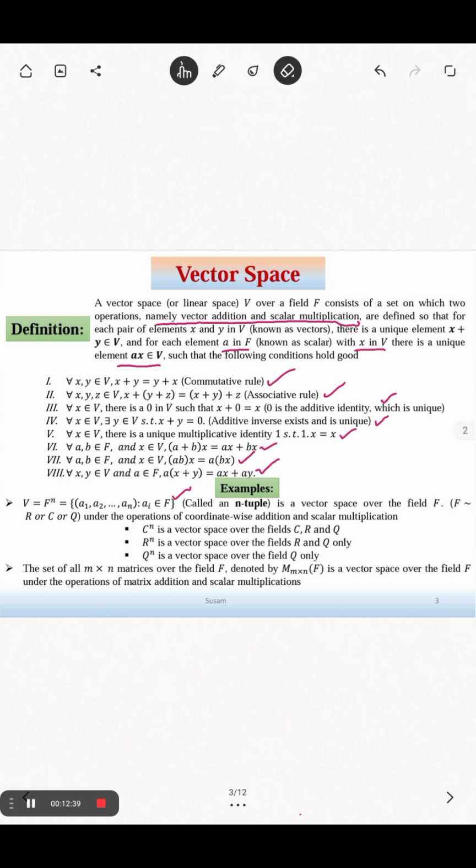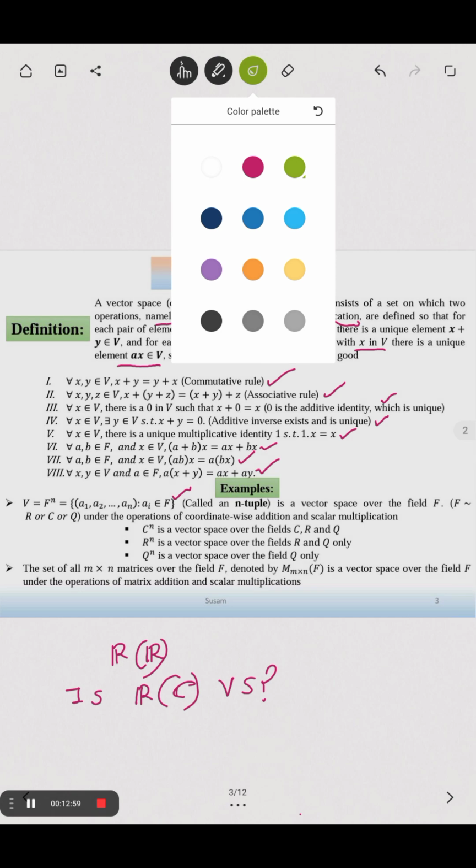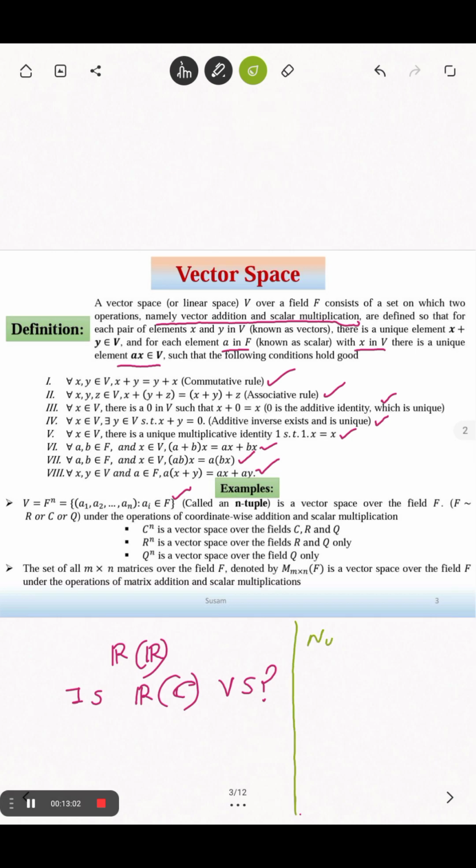So what we discussed last, R is a vector space over R. R over C is a vector space? Think about it. But I am saying this is not, and you must keep this in mind: F to the power n is a vector space over F to the power m, where m, n are from the natural number set and both are finite.